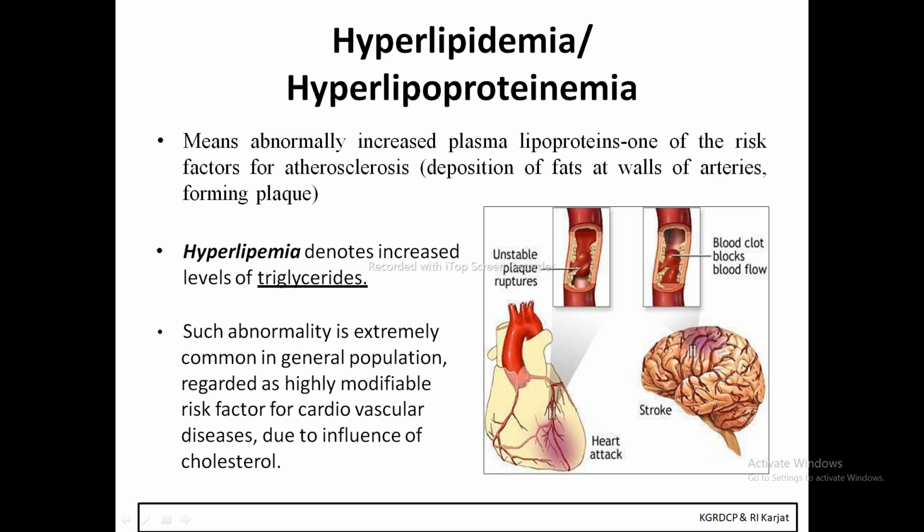Such abnormality is extremely common in the general population, regarded as a highly modifiable risk factor for cardiovascular diseases due to the influence of cholesterol. So, as the name suggests, it means deposition of the lipoproteins.